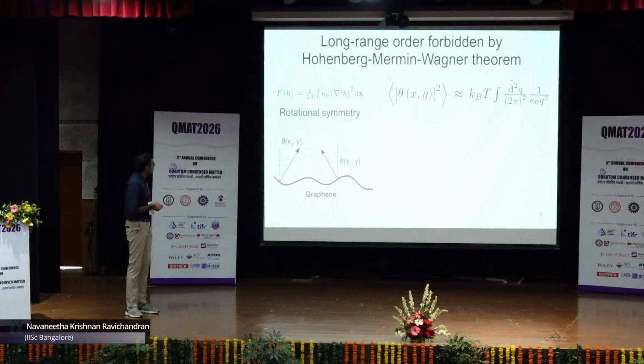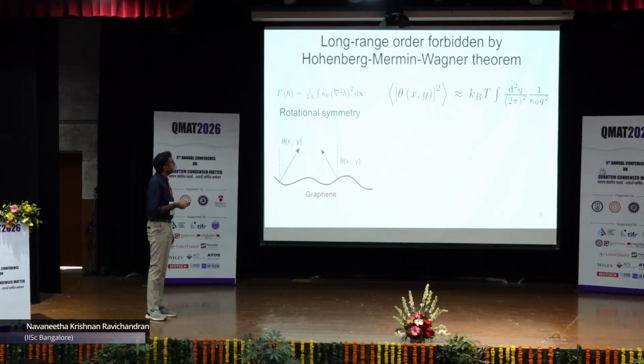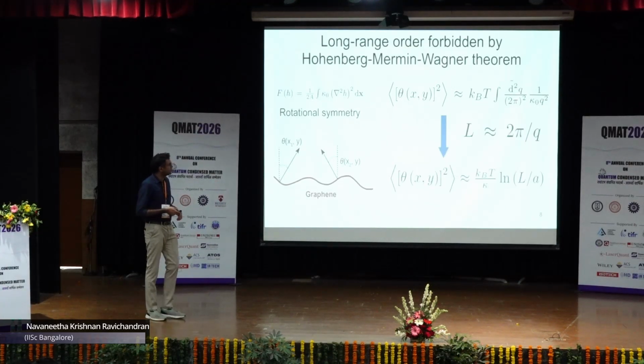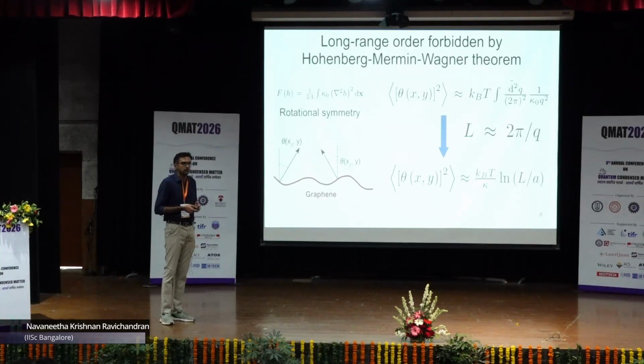If I try to take a correlation function of this angle in the usual way, thermal correlation with the exponential of minus beta F as the free energy factor, I get this expression as a result. Now this is a problematic expression because this is a Coulombic integral. In 2D, because the Brillouin zone is 2D, d squared q is just q dq times the angle. So the q factors cancel and you get a logarithmic divergence with length.